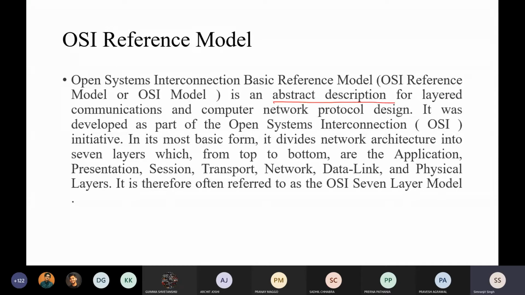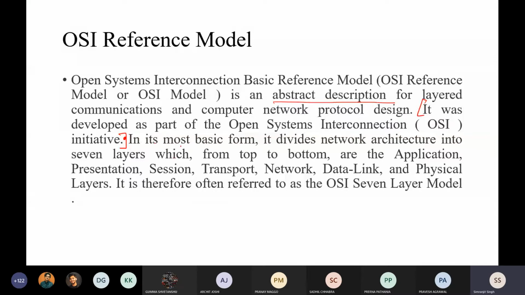We want a layer of abstraction so that the user does not bother about the complexity of the network, that is, how a particular communication between two networks takes place. It was developed as part of the Open System Interconnection initiative. This is a private initiative taken by various companies to ensure that the communication is secure between two entities.